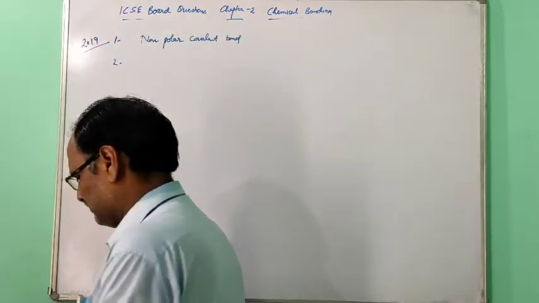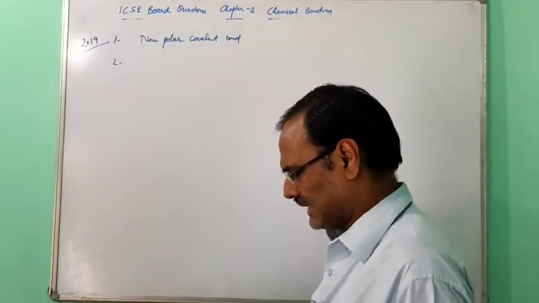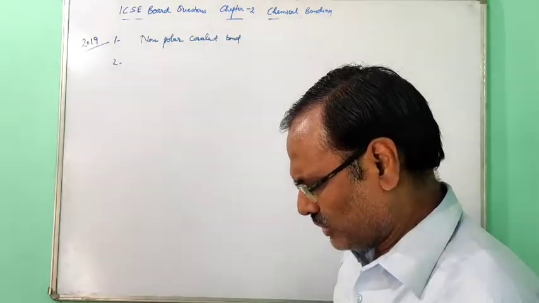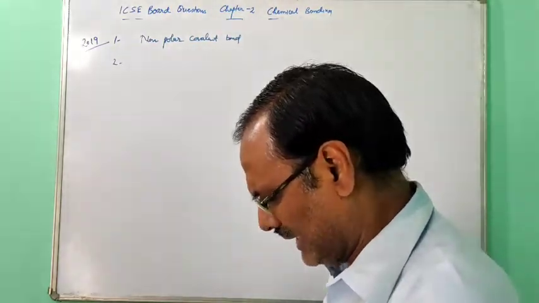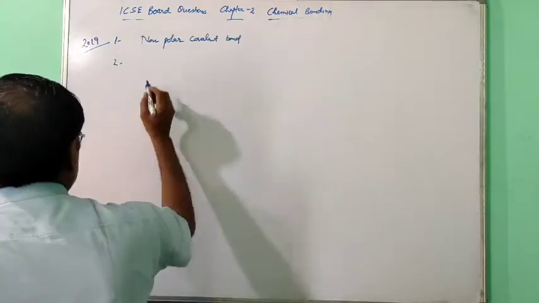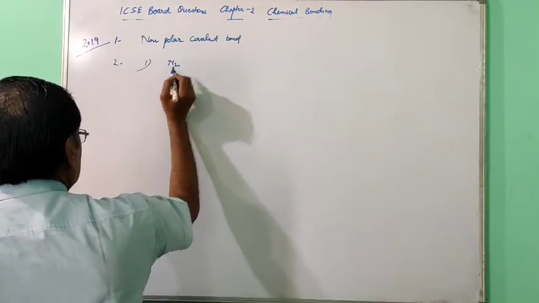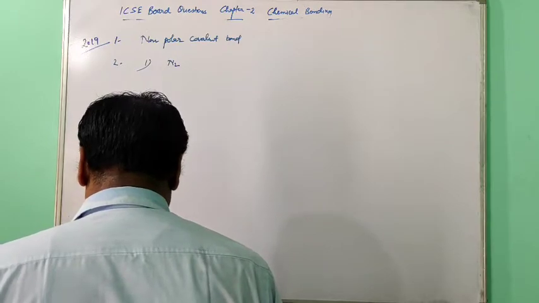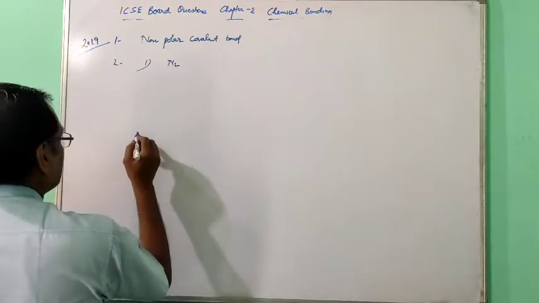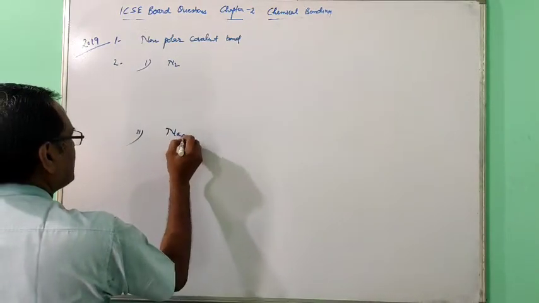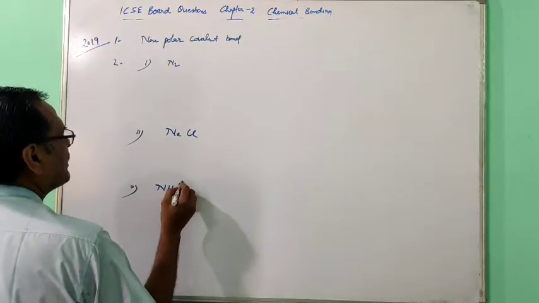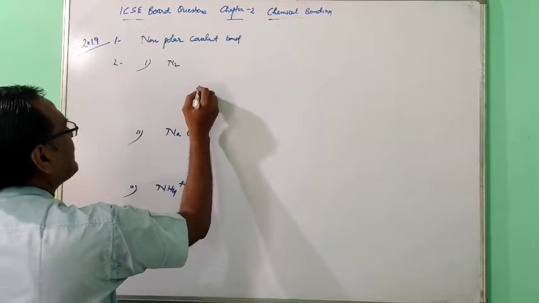Now the second one, 2019. Draw the electron dot structure: nitrogen molecule, sodium chloride, ammonium ion. First is nitrogen molecule, second is sodium chloride and third one is ammonium ion. It is very simple, just you see.